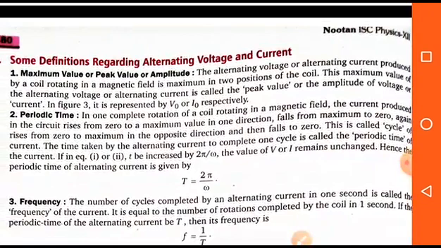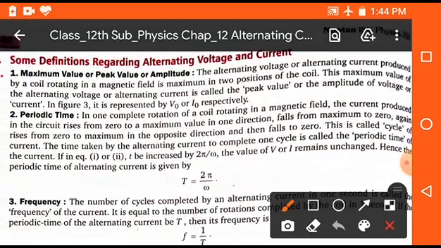In the first case, its magnitude becomes maximum in the upper direction, and in the next case its magnitude becomes maximum in the lower direction. So this maximum amplitude is called the peak value of alternating current or alternating voltage. It is generally represented by V naught or I naught.